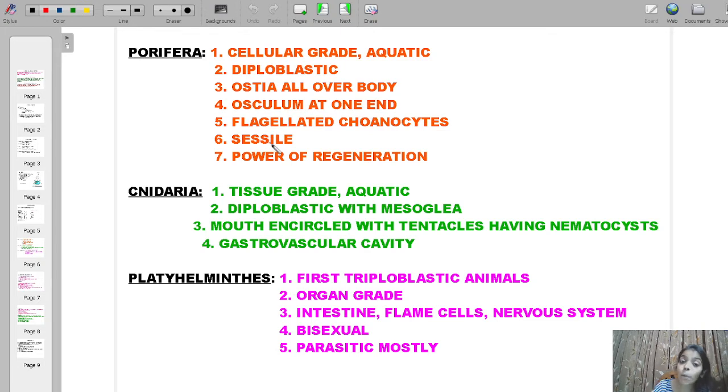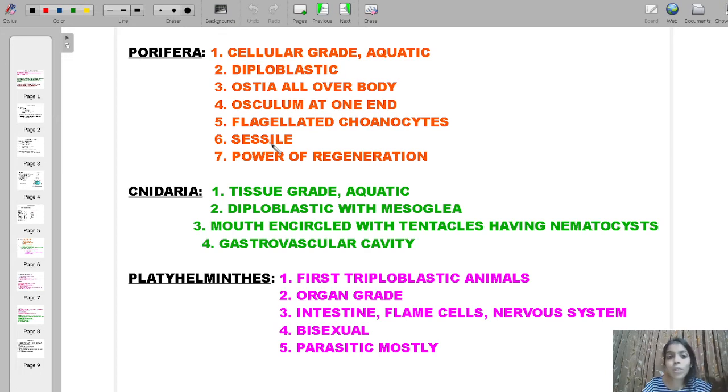And then a sponge is a sessile organism, which means it cannot locomote. It remains fixed to the substratum. It doesn't go from here to there in a water body. Although there are flagella, the flagella are with some cells, and they are only meant for generating the water currents, not for locomotion of the organism. Since they are very underdeveloped animals, they have a high power of regeneration.